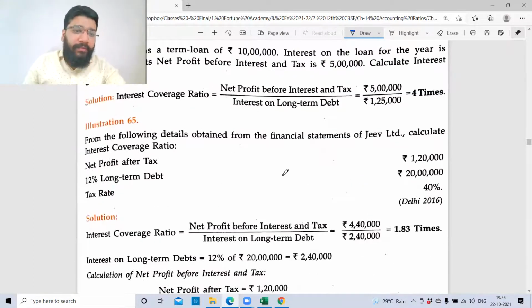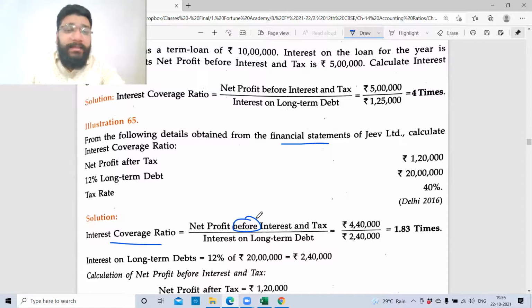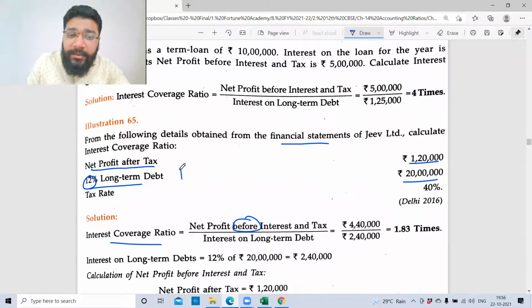I will do 65. From the following details obtained from the financial statement of Jeev Limited, calculate the interest coverage ratio. And the formula for the interest coverage ratio is net profit which is coming before minusing interest and before minusing tax. But they have given you net profit after tax, 1,20,000 rupees, 12% long-term debt, 20 lakh rupees. So this 20 lakh is interest or the borrowing? This is borrowing. 12% indicates that on this borrowing, the interest rate that has been fixed is 12%. So what is the interest on long-term debt? 20 lakh into 12%, which is 2,40,000.